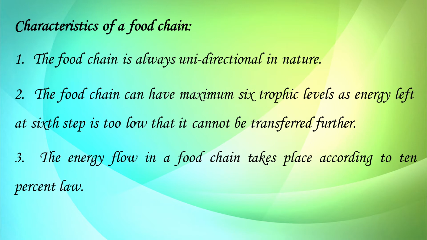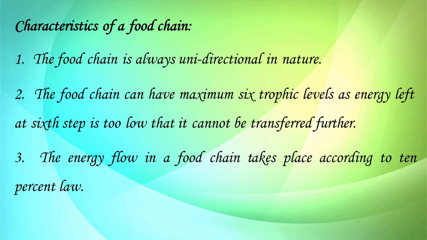It cannot have more than 6 trophic levels. So any food chain can have a maximum of 6 trophic levels, meaning 6 steps of the food chain, as the energy left at the sixth step is too small that it cannot be transferred further.